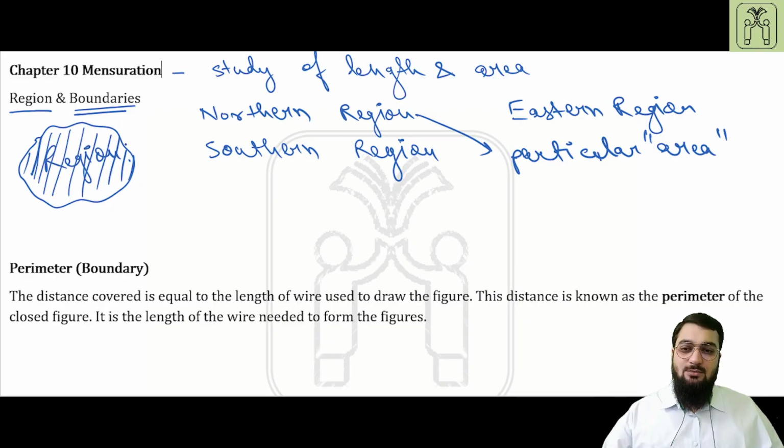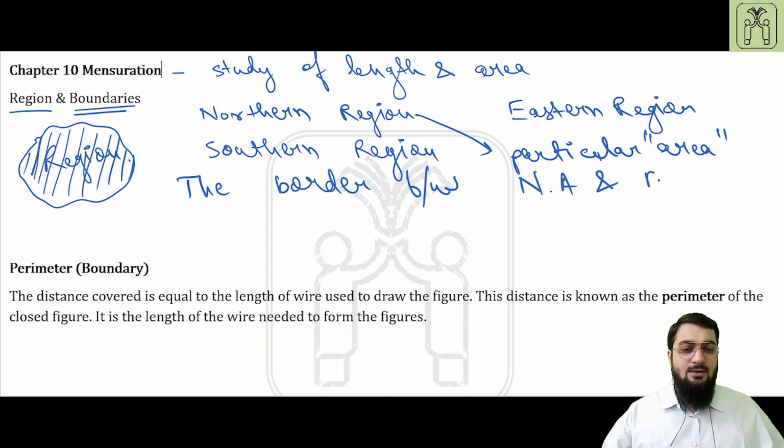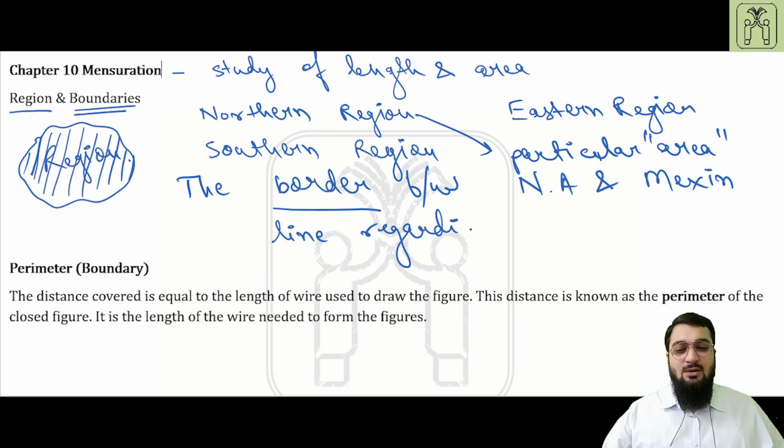Coming to the second term, boundaries. If you would like to frame a sentence with the word boundaries, you can say something like, the border between North America and Mexico has always been under tension. So what is the word border referring to? It is referring to a certain line regarding a geographical aspect.